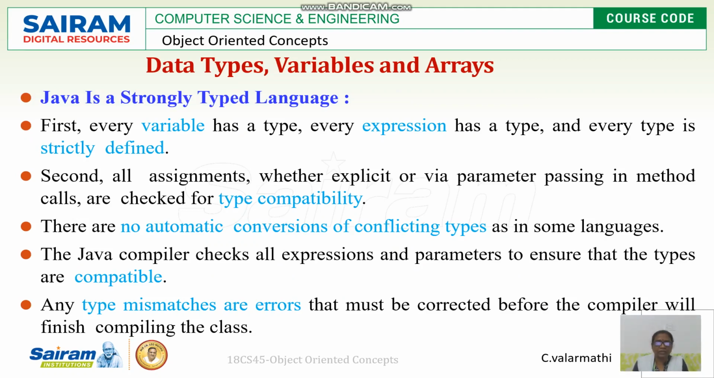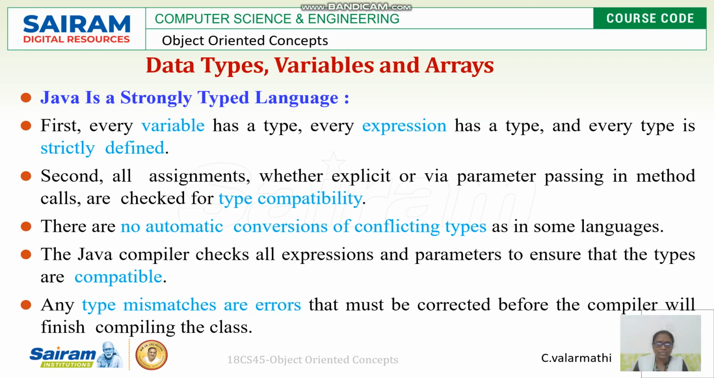Coming to our topic, data types, variables, and arrays is a major one. Before studying variables and arrays, we must know about the data types. We know that Java is a strongly typed language. Every variable has a type, every expression has a type, and every type is strictly defined. That means if the type is strictly defined, we can have a strictly typed expression, and the variable has a correct type. This is what is defined as Java being a strictly typed language.